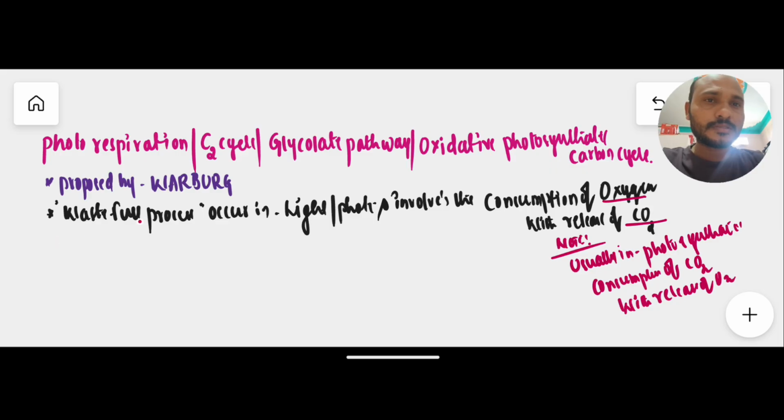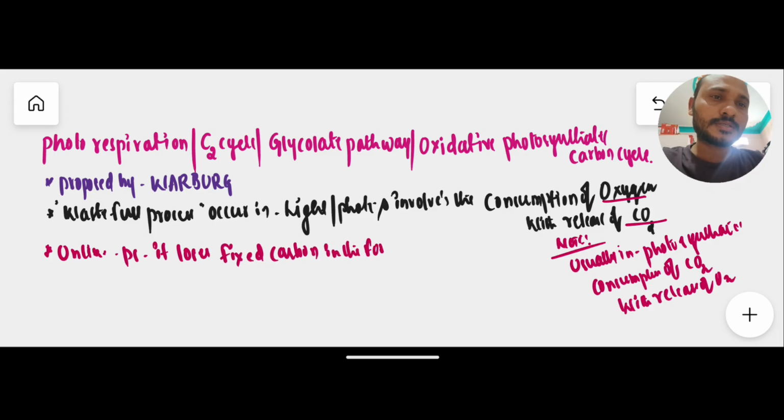Why is this process wasteful? Because, unlike photosynthesis, it loses fixed carbon in the form of carbon dioxide. It loses the carbon dioxide instead of fixing it.